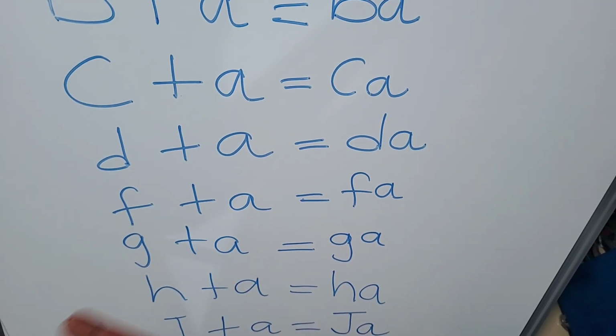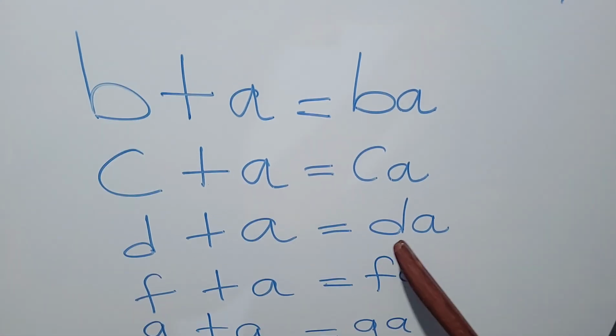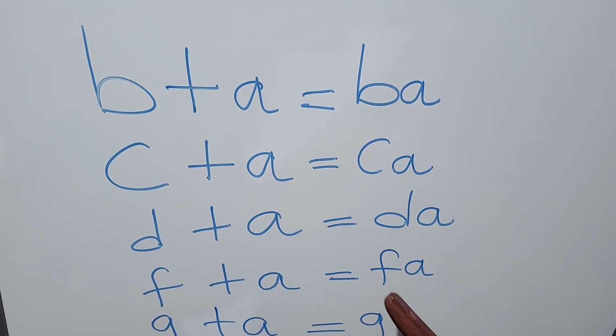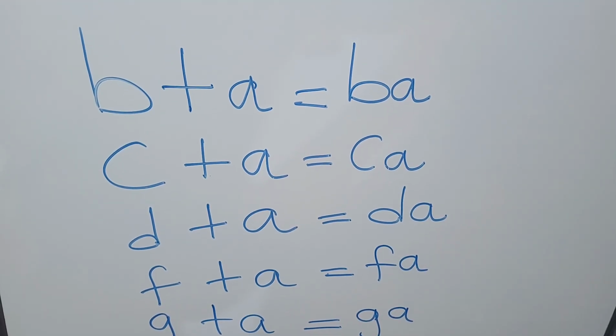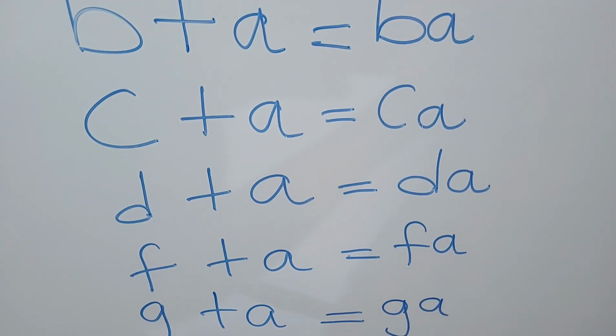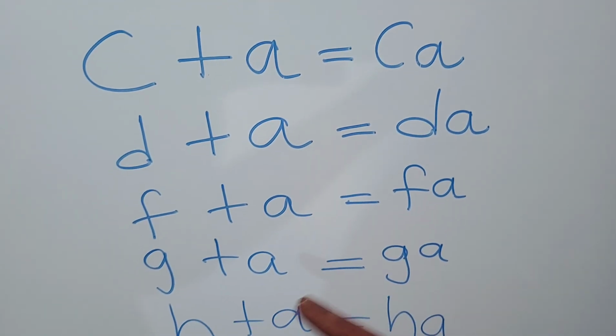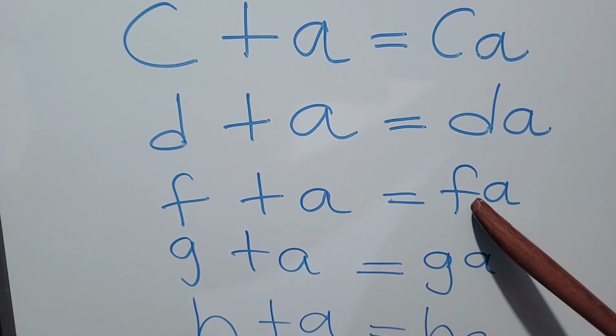The next consonant is the consonant sound D. Added to the vowel sound A, it is going to give us the sound Da. Again, Da. We take the next consonant F, added to the vowel A, is going to give us the sound Fa. Again, Fa.